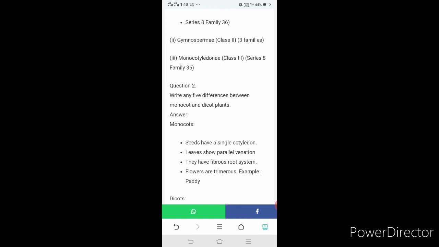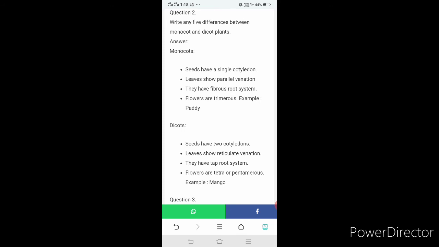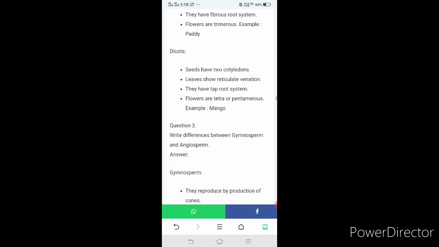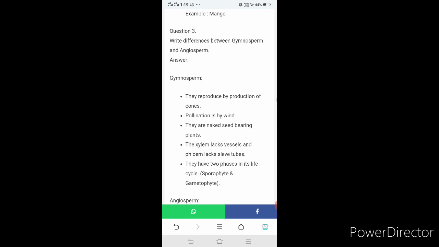Write any 5 differences between monocot and dicot plants. Monocots: seeds have a single cotyledon. Leaves show parallel venation. They have fibrous root system. Flowers are trimerous. Example, paddy. Dicots: seeds have 2 cotyledons. Leaves show reticulate venation. They have taproot system. Flowers are tetramerous or pentamerous. Example, mango.